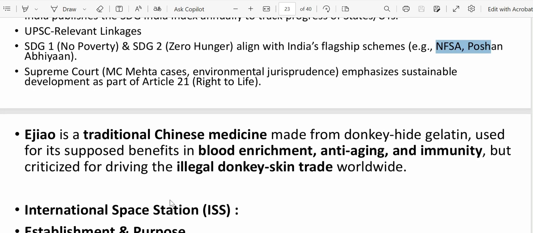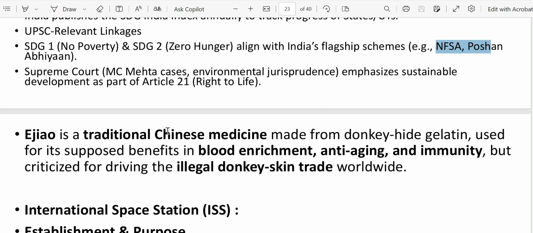Next, we have a mention of a medicine. This is a traditional Chinese medicine, Yijiao. There was actually a news item regarding the donkey, how the numbers are decreasing. So in China there is a medicine, Yijiao. This is a traditional Chinese medicine, and it's very popular and getting more popular day by day in China. What the Chinese believe is that it helps in blood enrichment, anti-aging and immunity.